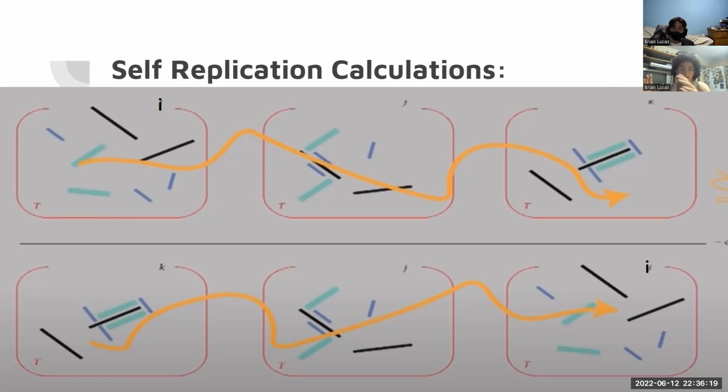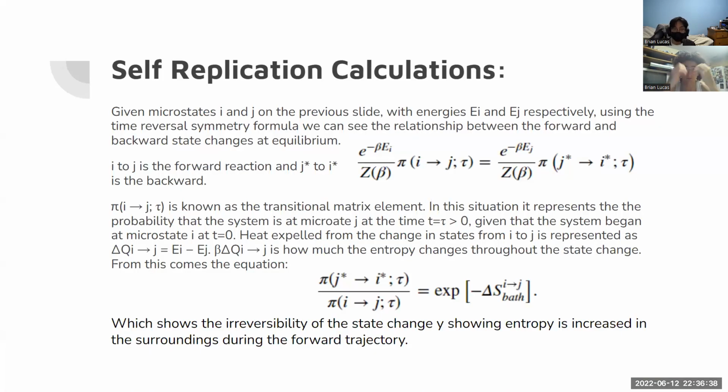When you get to K, they're finally structured and they all come together properly. So it's more likely that will happen, because more heat is released into the environment as those processes occur, whereas in the reverse direction, heat is put into the system, which is less likely to happen.